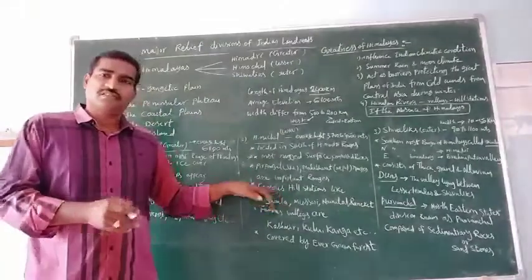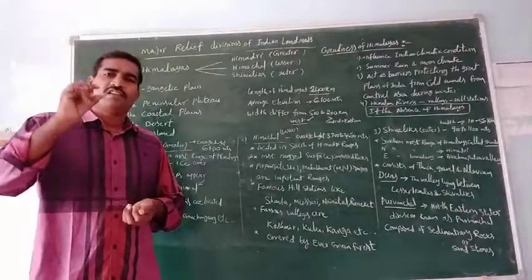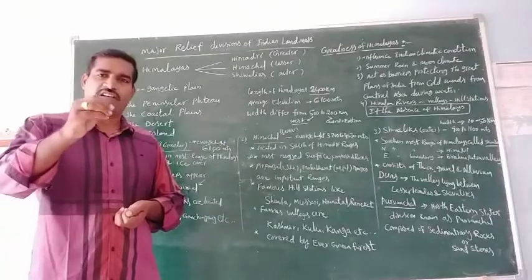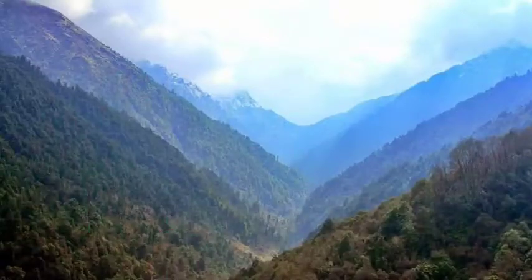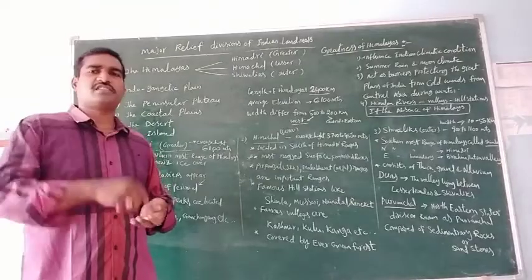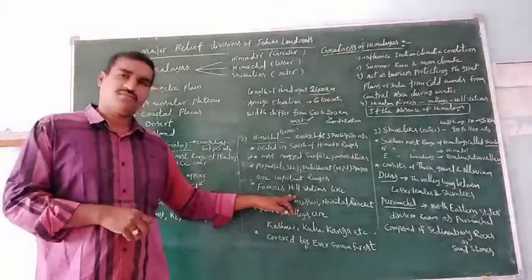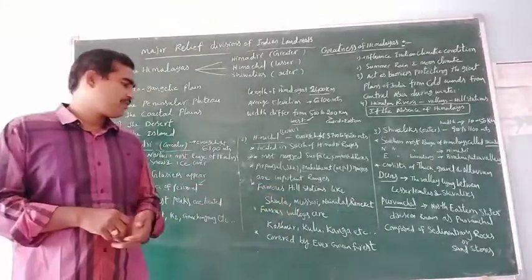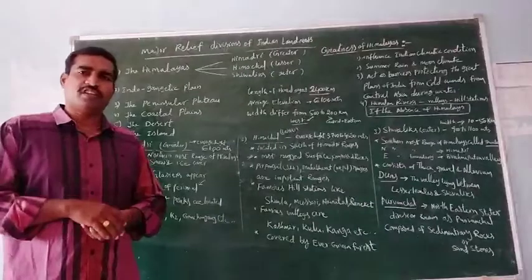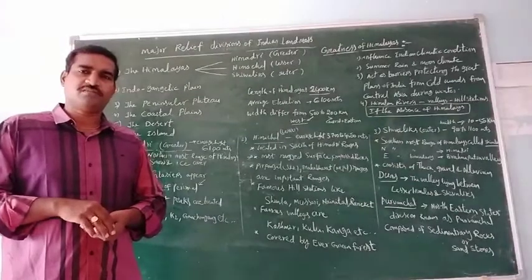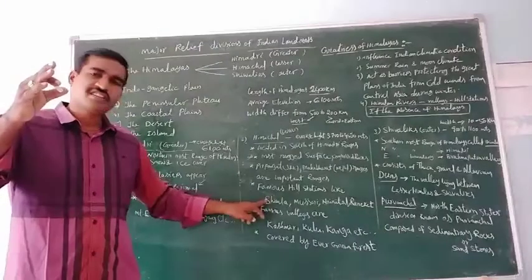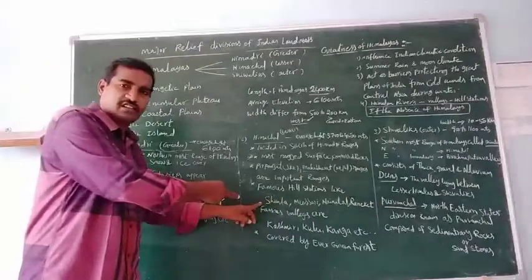Next, famous hill stations and famous valleys are in this region. What are the famous hill stations in this region? Shimla, Ooty, Nainital, Ranikhet. These are the famous hill stations.